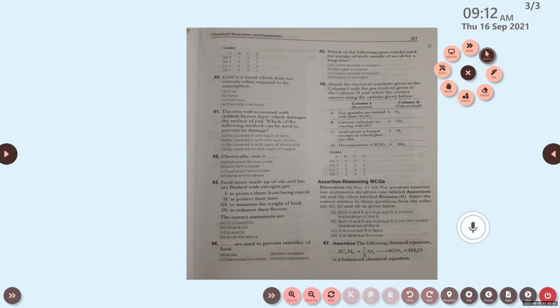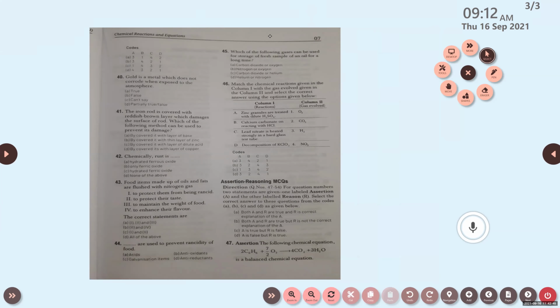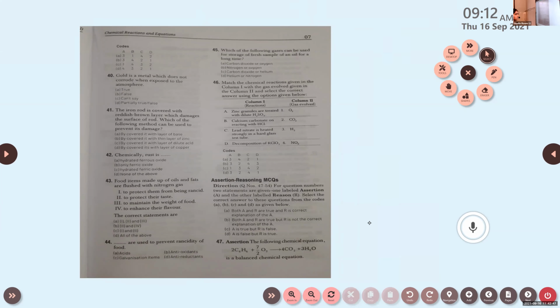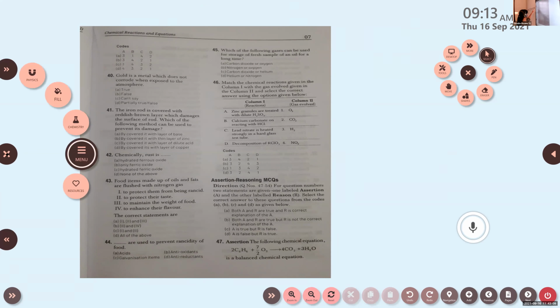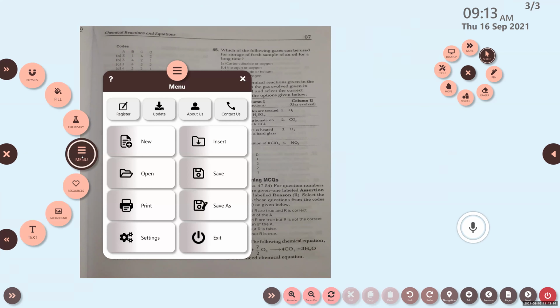The following chemical equation: 2C6H6 plus 15/2 O2 gives 6CO2 plus 3H2O is a balanced chemical equation. Say balanced chemical equation. Then I will show the remaining. Just wait.